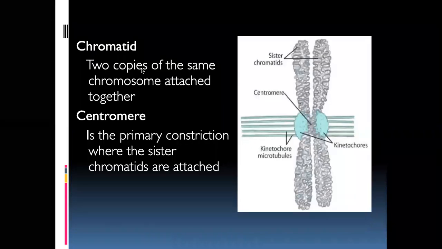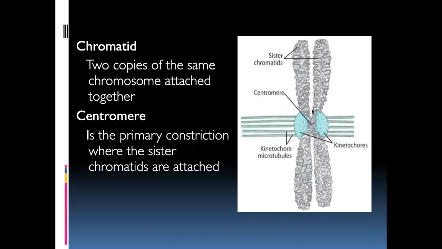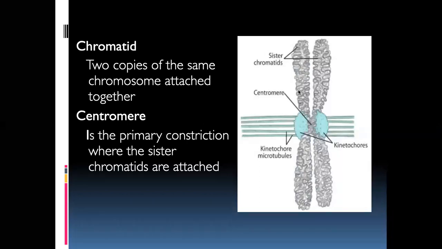Now, what is a chromatid? Two copies of the same chromosome attached together are called chromatids. Let's say this is the P arm and this is the Q arm. When they are attached together, these are two copies of the same type, so the two P arms have the same genetic material. These are called sister chromatids. The single arm is called a chromatid.